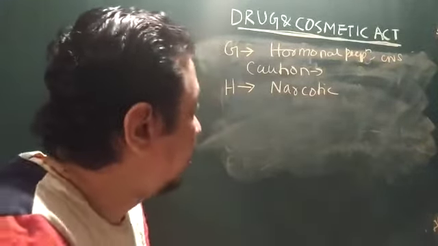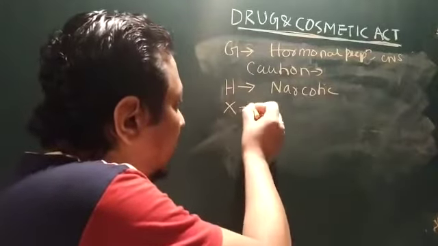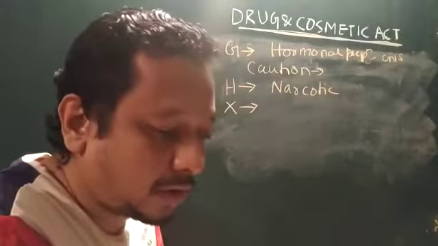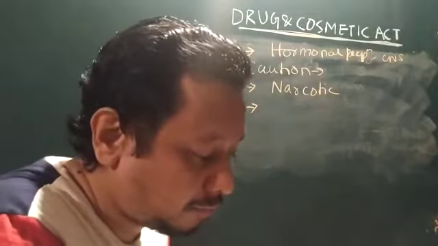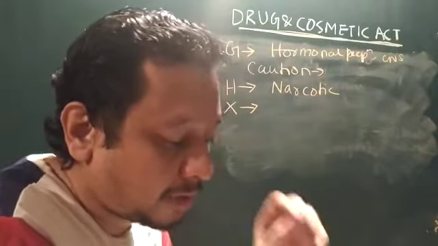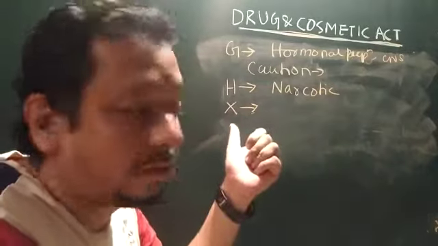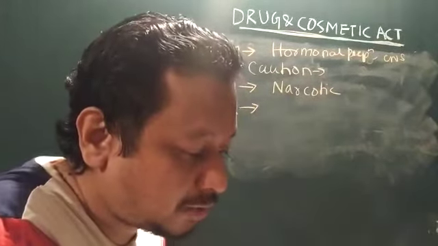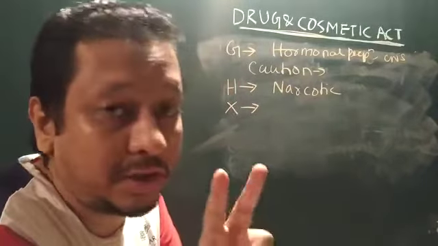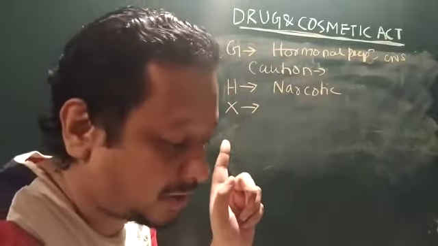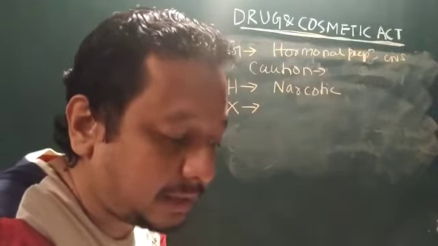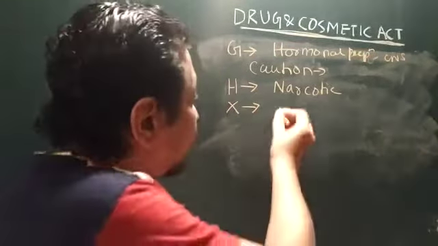Then Schedule X. Schedule X and Schedule H are very similar. So what is the difference? I'll just read it out for you. All Schedule H criteria are applied in Schedule X. So that means this also comes under narcotic substances. The retailer has to preserve the prescription for 2 years for these drugs. Examples are amobarbital, amphetamine, phencyclidine, glutethimide, ketamine.